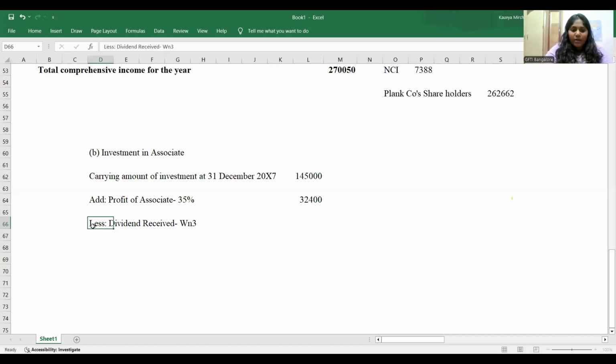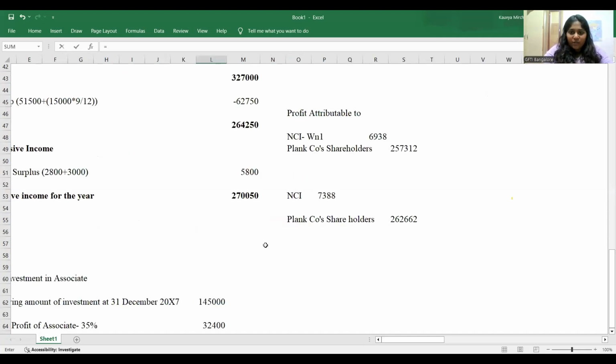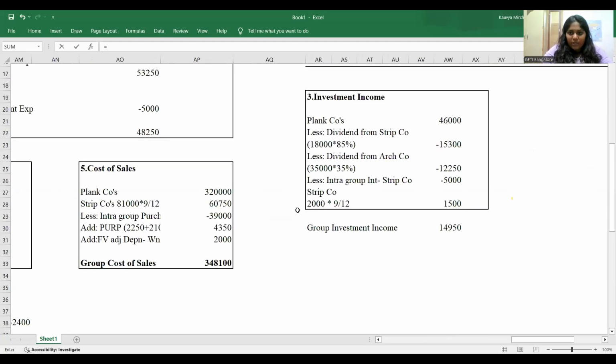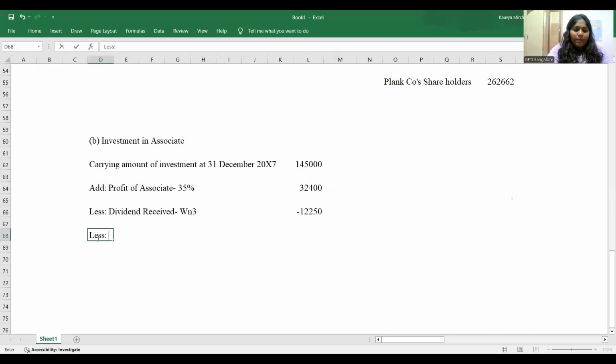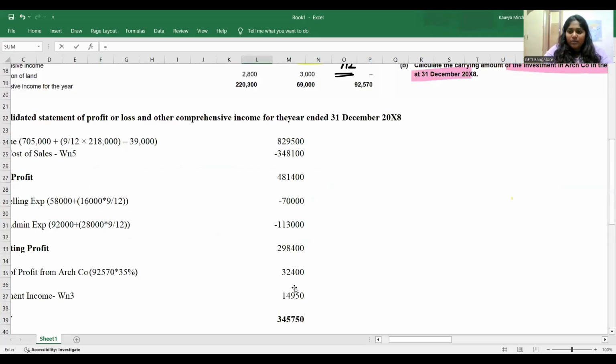It's your job to go ahead and eliminate that. How much is that working note number 3, dividend received from Arch Company? 12,250. Eliminate that. Then do we have any PURP? Yes. Less PURP coming from working note number 2, I believe. That will be of how much? That will be 2.1 million if I'm not wrong.